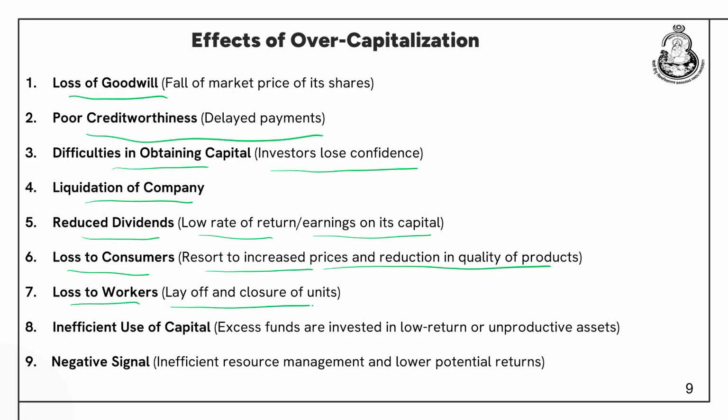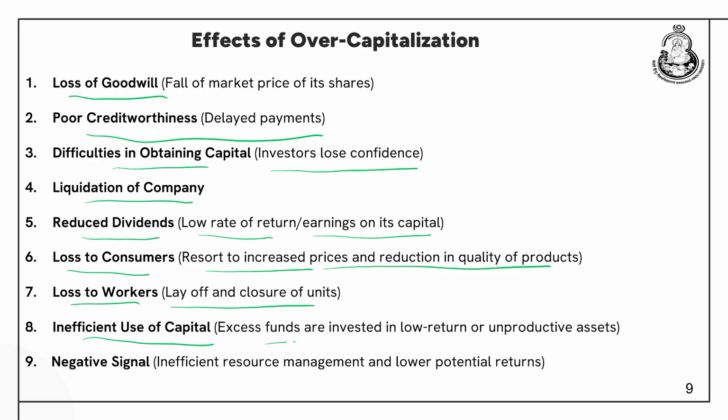So, in that case what it will do, it will try to increase the prices to compensate for that, or it will try to reduce cost by using a poor quality product. So, in both the events the consumers are at loss, because they are purchasing a poor quality product at a higher price. Loss to workers, because the company is not able to generate decent returns. So, in that case they might not be ready to increase the wages of workers. In some cases they might be closing down some units. So, in both the scenarios the workers are at loss, they may lose their jobs also.